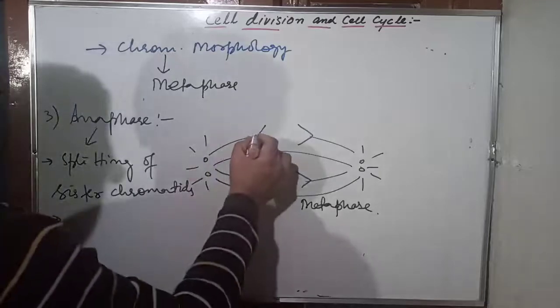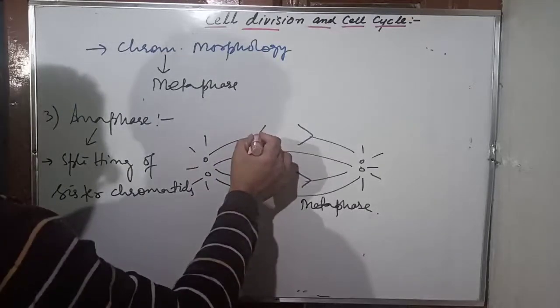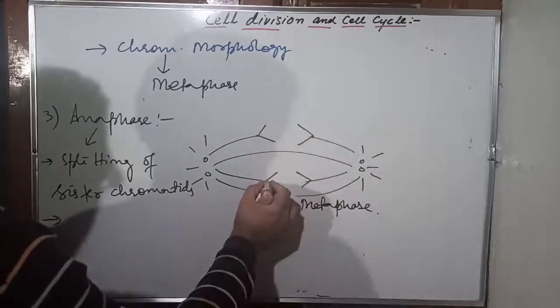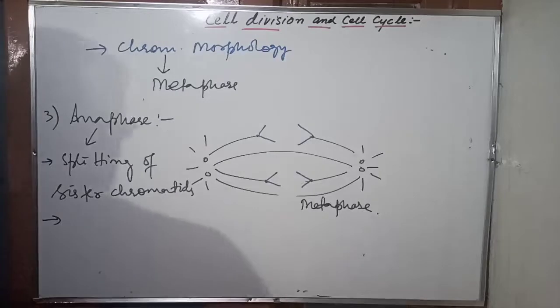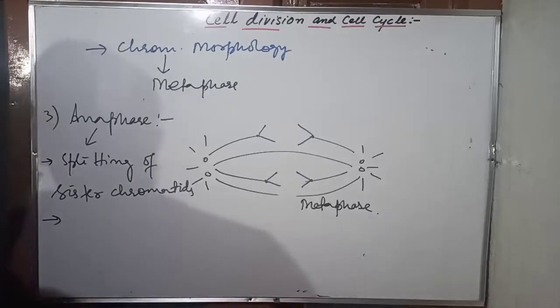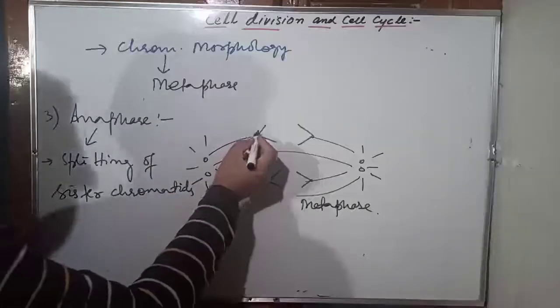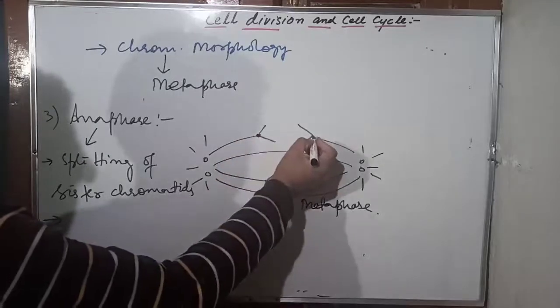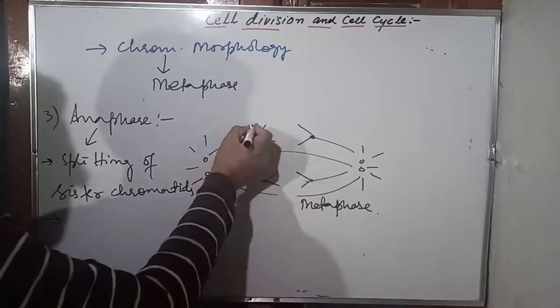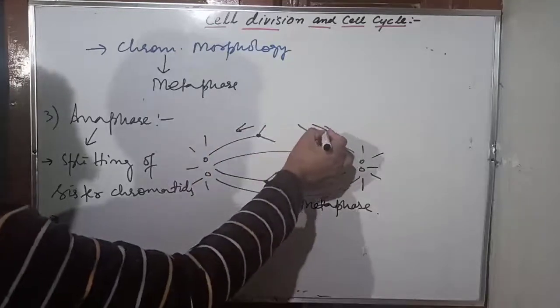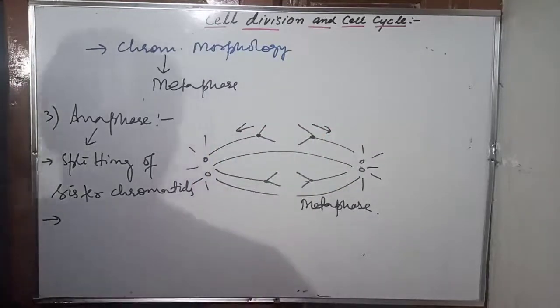So this is here. So what's happening here? The sister chromatids are splitting apart, and they split apart in such a way that their centromere is at the leading edge. Please try to understand. The chromatids are moving towards the opposite poles.